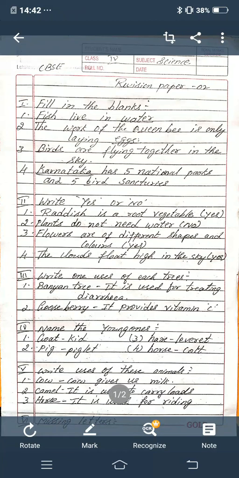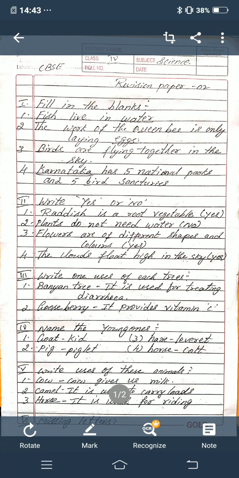First main, fill in the blanks. First one, fish live in dash. In the dash you must write water. Second one, the work of the queen bee is only laying dash. You must write eggs. Third one, dash are flying together in the sky. You must write birds. Fourth one, dash has 5 national parks and 5 bird sanctuaries. You must write Karnataka.